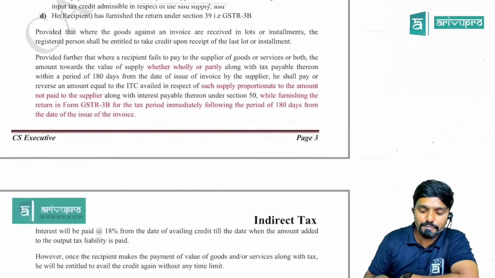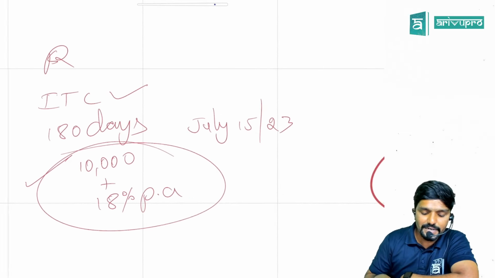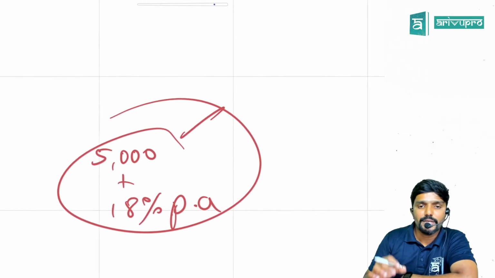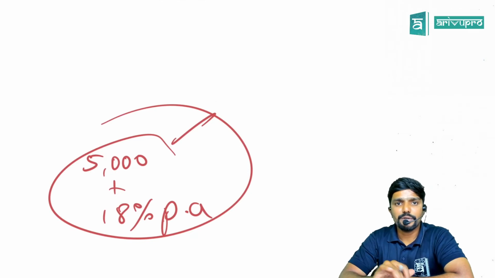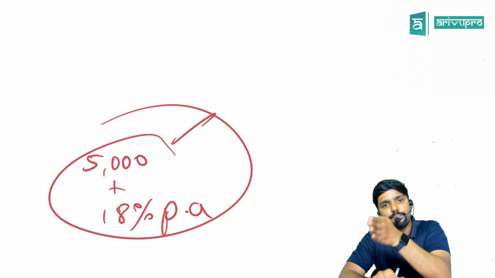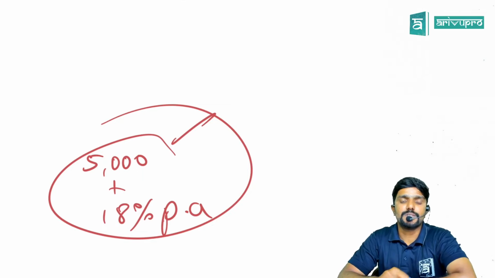Previously, this partial amount provision was not mentioned. Now, if any partial amount is paid, ITC can be claimed on that. No need to reverse it. Whatever is the unpaid amount, on that, whatever the ITC is, only that you have to reverse, guys.